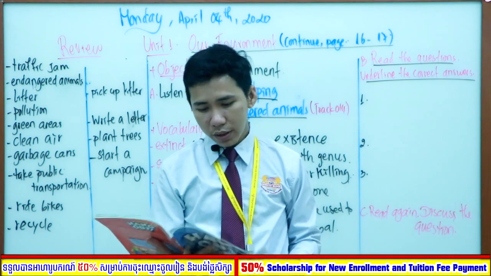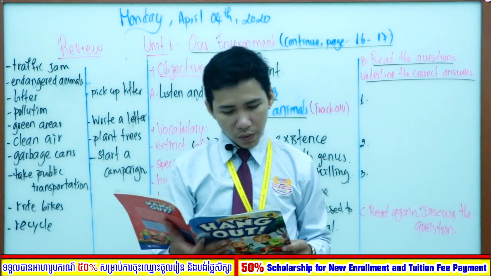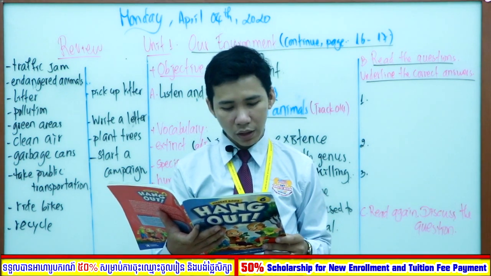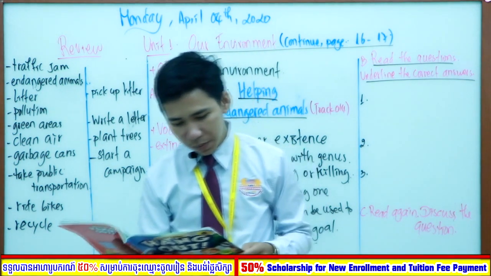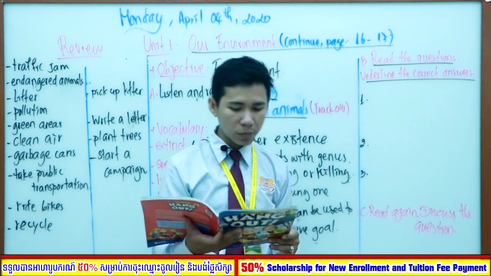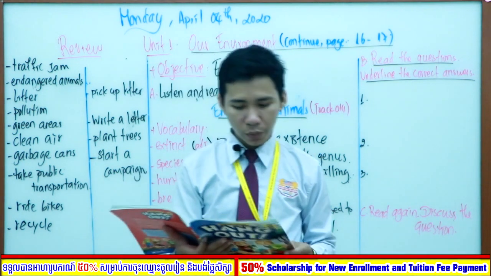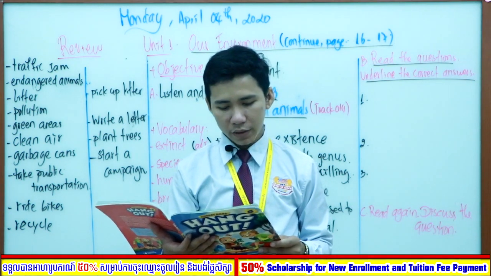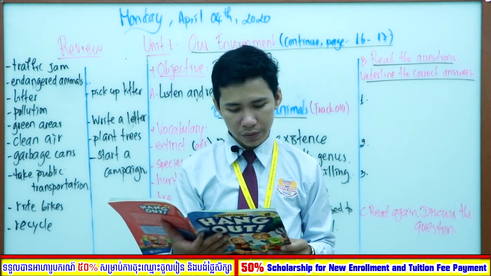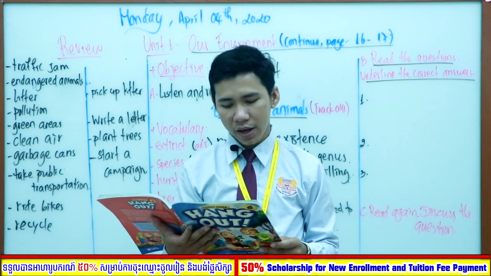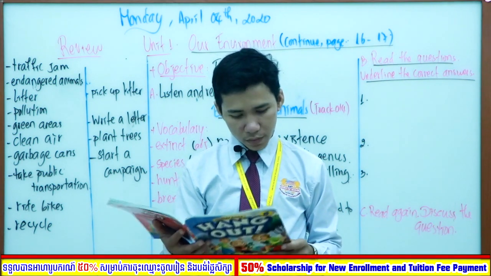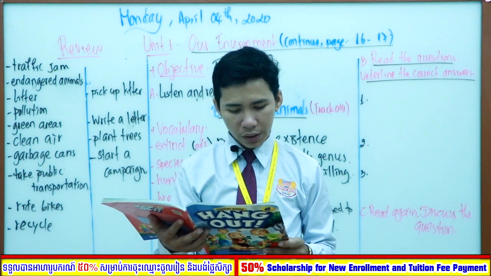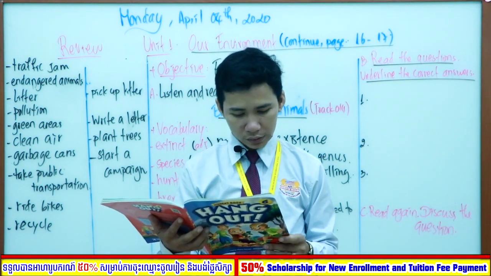Helping endangered species. There are millions of animals and plant species that live all over the world. A species is a group of animals or plants that can breed with each other. Some species have large populations, but other species are in trouble. Species with small populations are endangered because they could become extinct.